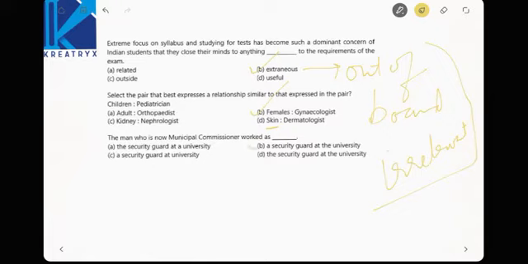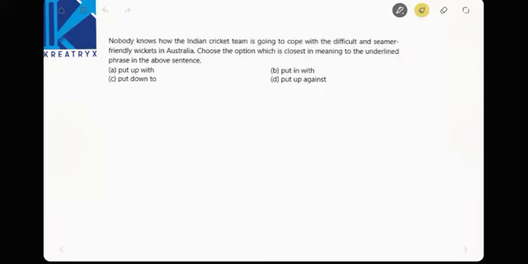A security guard at the university is the correct one, right? See here, many security guards may be there, so it is not 'a' but a particular noun, 'the' must be used in front of university. A security guard at the university is the correct one. Next: nobody knows how the Indian cricket team is going to cope with the difficult and seamer-friendly wickets in Australia. Choose the option which is closest to the meaning of the underlined phrase in the above sentence. They have missed underlining this. Cope with is the underlined one.